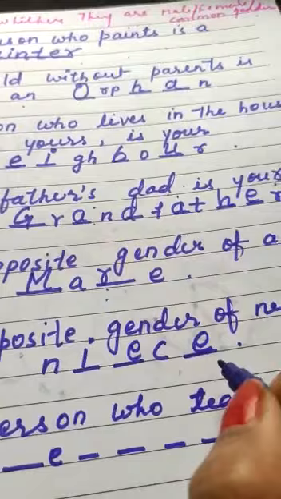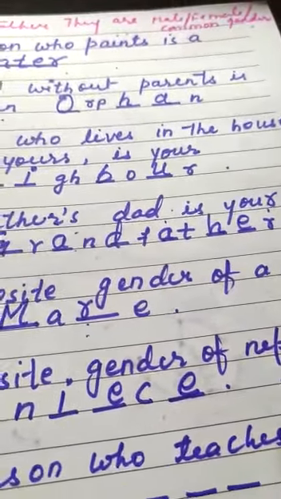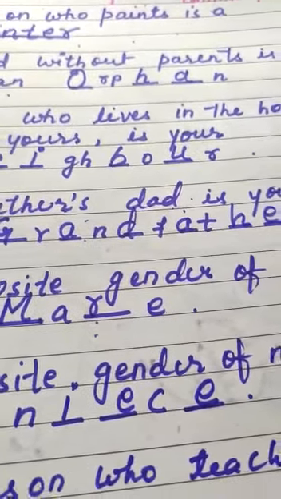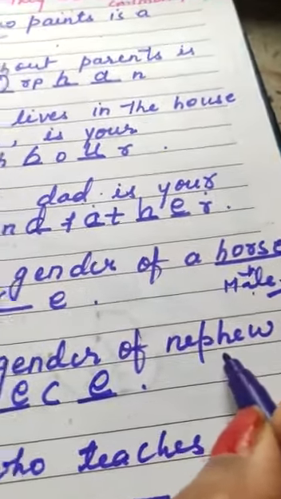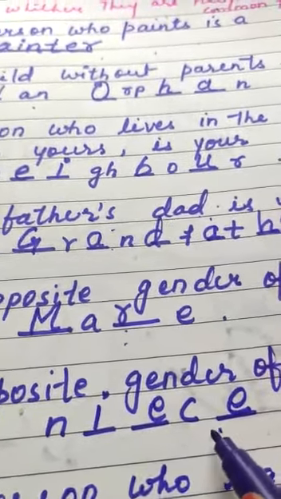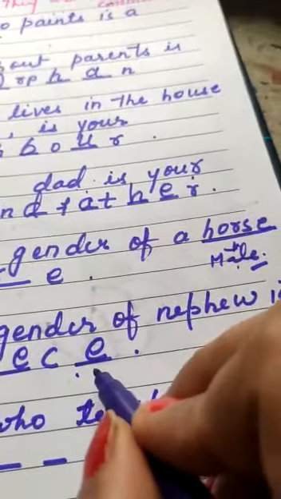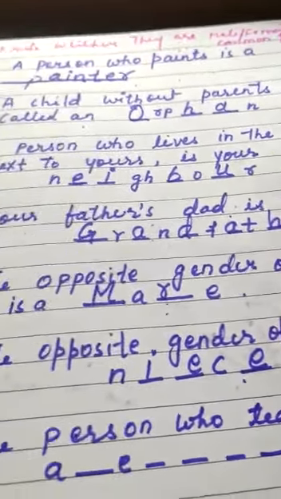That is called niece. Then the question is, is nephew male or female? Nephew is male. It is masculine. And niece is female. It is feminine. It comes under feminine, and nephew comes under masculine gender.